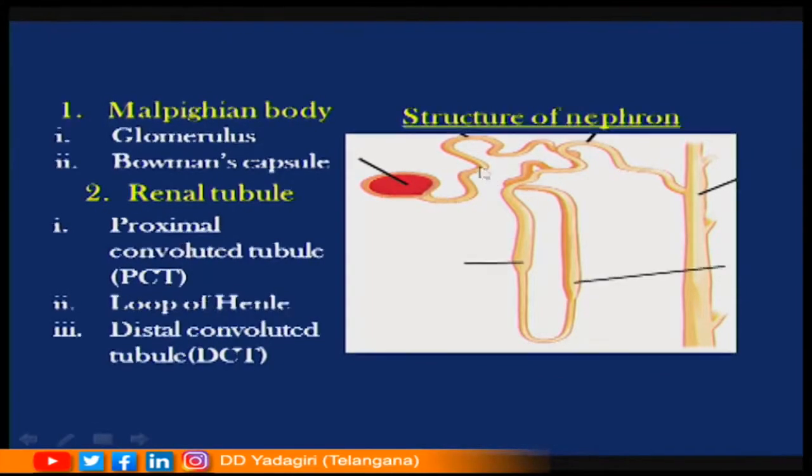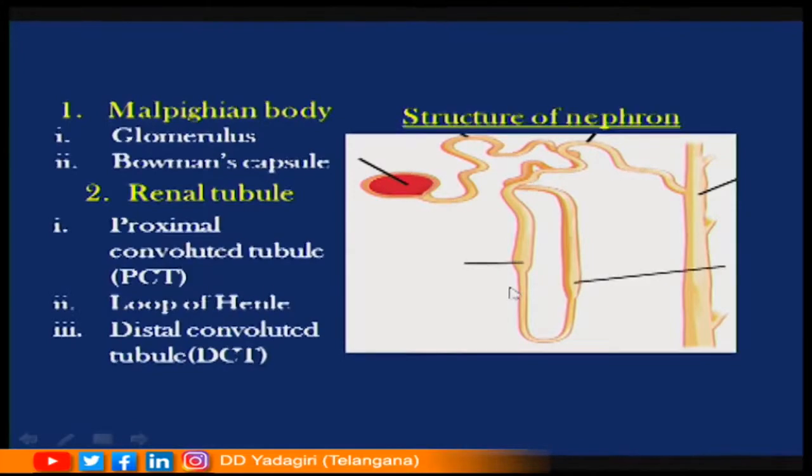Convoluted, as it has many foldings, it leads into a hairpin shaped tube called Henle's loop. This U-shaped tube contains two segments, the one which runs downwardly called the descending limb, and the one which runs upwardly called the ascending limb.